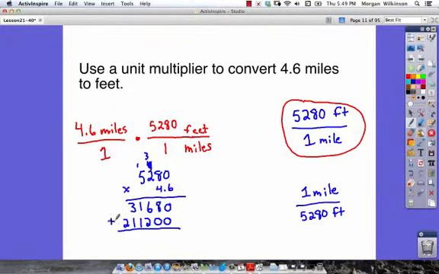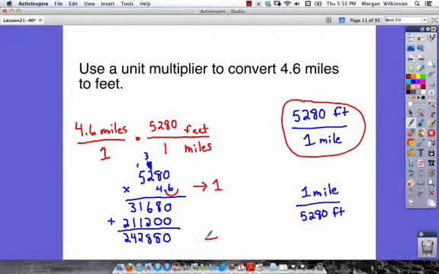We're going to add to figure out how many feet are in 4.6 miles. 0 and 8. 6 plus 2 is 8 more. 1 plus 1 is 2. 3 plus 1 is 4. And we've got a 2. Now we're multiplying by a decimal, so we have to move the decimal out 1.